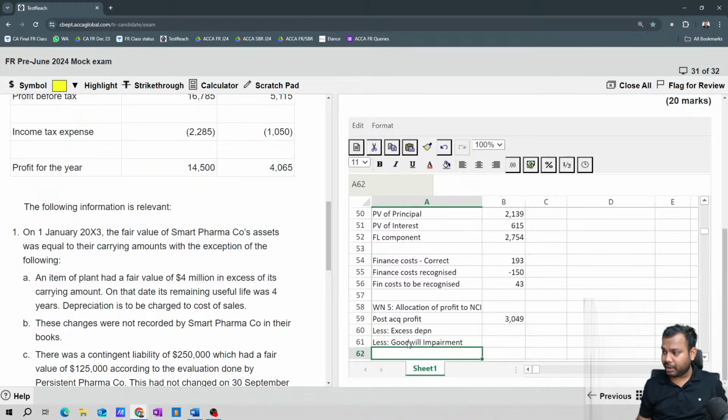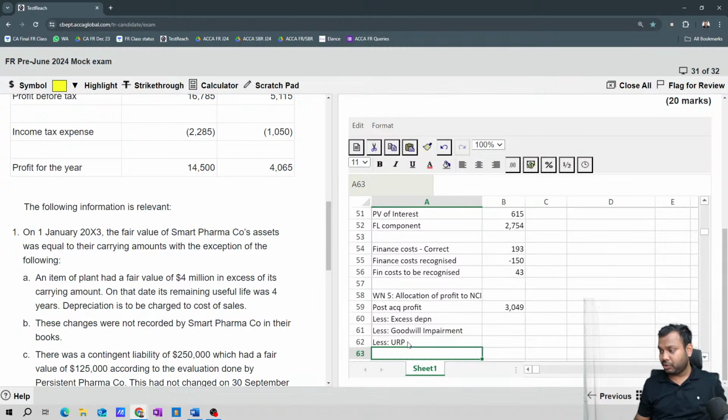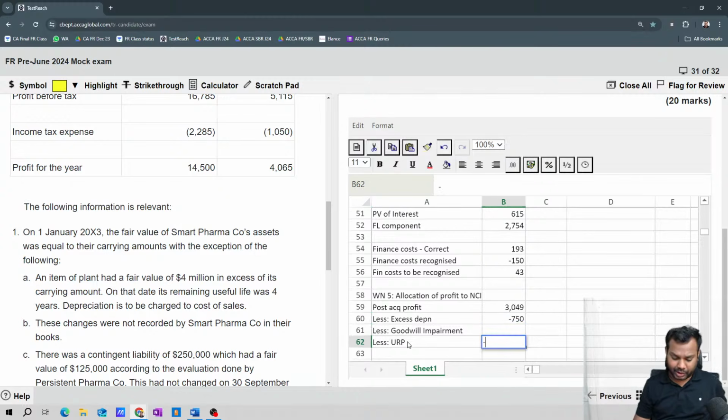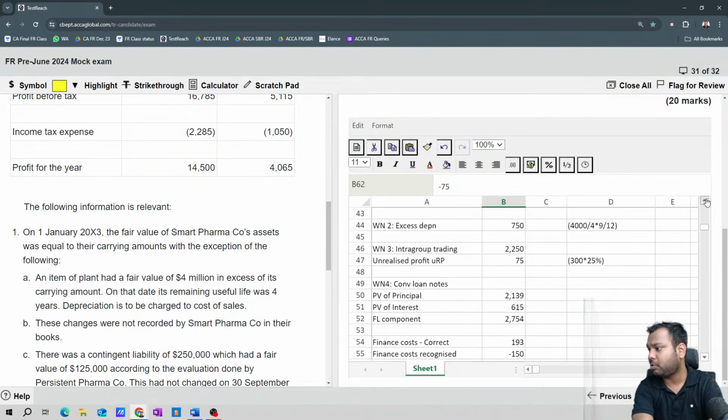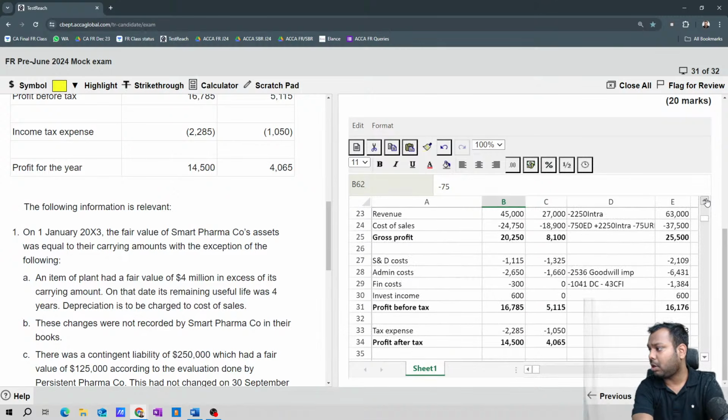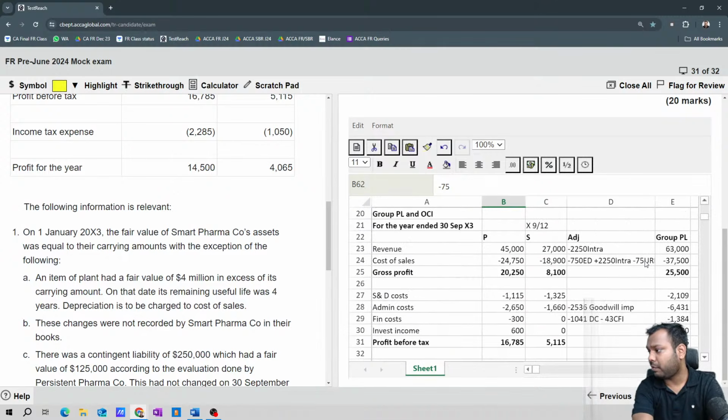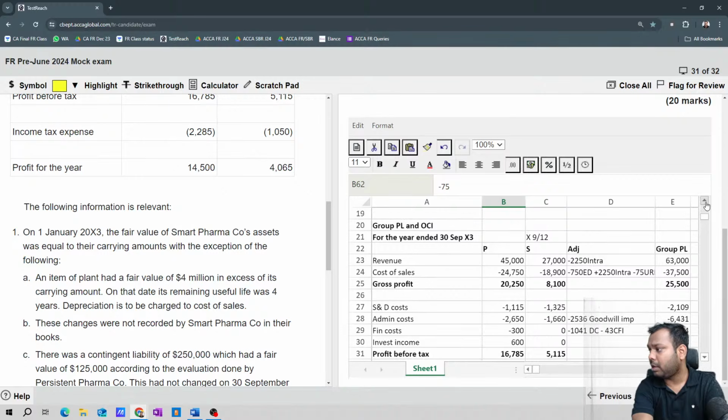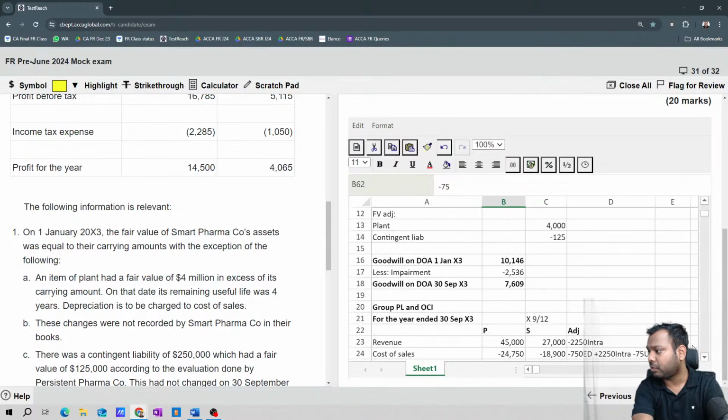Goodwill impairment, and then adjustment for unrealized profit. These are the 3 adjustments. What is the excess depreciation? It is 750. What is the unrealized profit? 75. What is the goodwill impairment? Minus 2536. I have not seen the amounts, but I believe these are the amounts. Very good: 750, 75, and impairment loss is 2536. So correct.